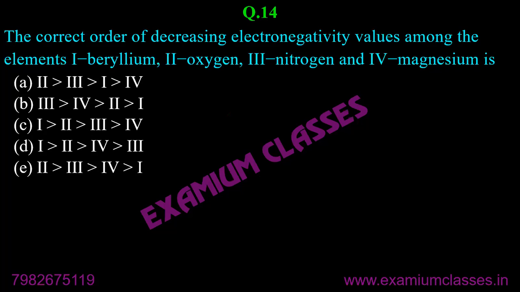Next question. The correct order of decreasing electronegativity. Now we are talking about electronegativity values amongst beryllium, oxygen, nitrogen, and magnesium. Write these as per the periodic table, and then you will get the answer. Karan, good answer.